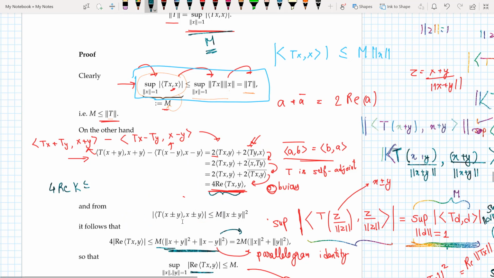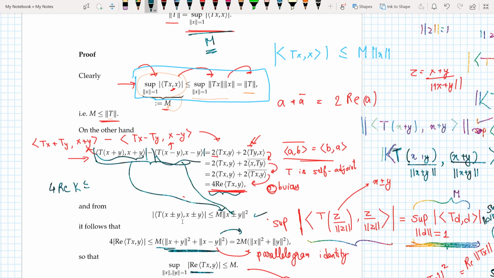Anyway, so now what we have is this, and the way you estimate this is, I do the triangle inequality and I say that 4 real part of (Tx, y) should be less than mod of this complete thing plus mod of this complete thing. That's all I have written here, and I have estimated these two quantities with my M(x plus y) and M(x minus y).